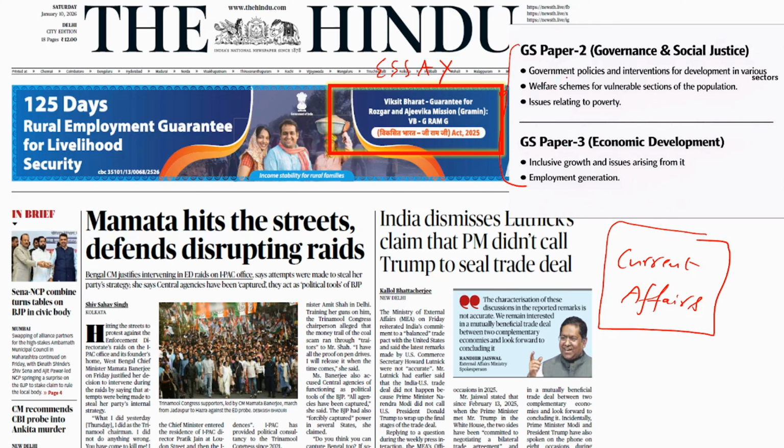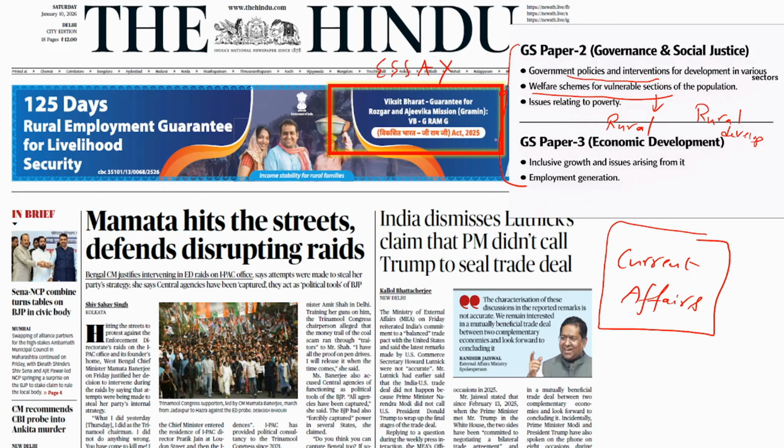In GS paper 2, governance and social justice, we have this syllabus line: government policies and interventions for development in various sectors. What is the sector here? Here the sector is rural development. This is government intervention in rural development. Then, welfare schemes for vulnerable sections. Who is the vulnerable section here? To whom is this a welfare scheme? The rural population, who are disadvantaged compared to the urban population, are the vulnerable section here, and this is a welfare scheme for those people.